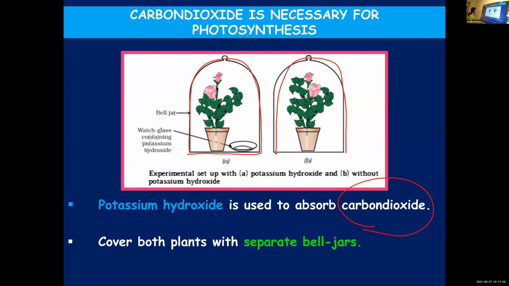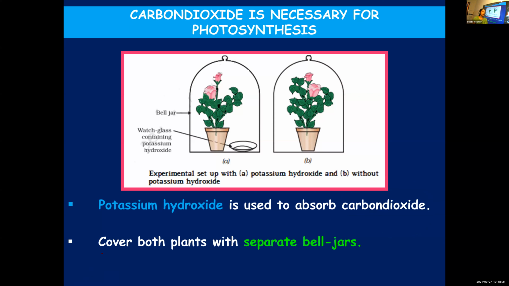I'll repeat the points once again. Those who have missed out some points, listen carefully. We need 2 healthy potted plants of the same size. Then both these potted plants, you will keep in a dark room. For how many days? 3 days. What for?